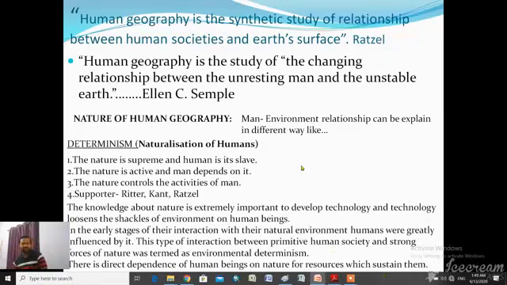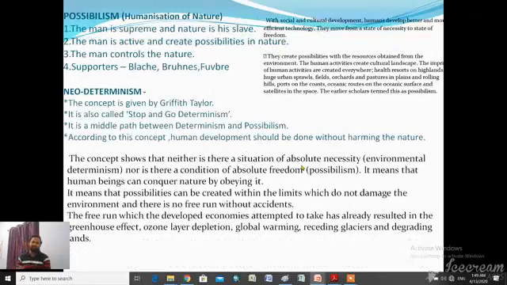The second concept also explains the man-environment relationship. We all know that with the passage of time, humans have made significant development in their science and in their cultural progress in society. With this progress, they started to modify their environment.